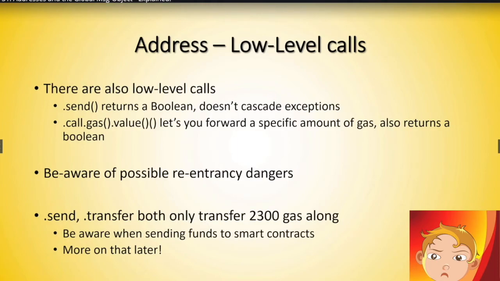The one is send. This existed already before transfer, and send returns a Boolean. Now, as I said before, a transaction is an atomic operation. Usually, when you use transfer and there is an exception triggered in a smart contract that you are calling, and we talk about exceptions in one of the later lectures, then during this transfer, the exception will cascade and the whole transaction will just be canceled. There will be no change to any state, nothing. The whole transaction will be canceled and it will be a failed transaction.